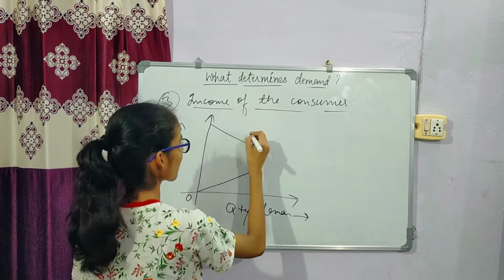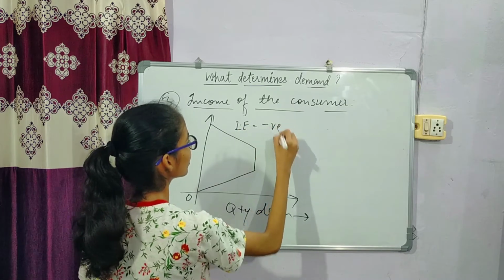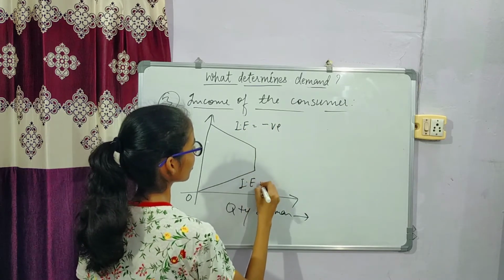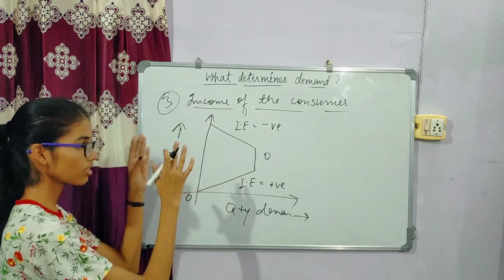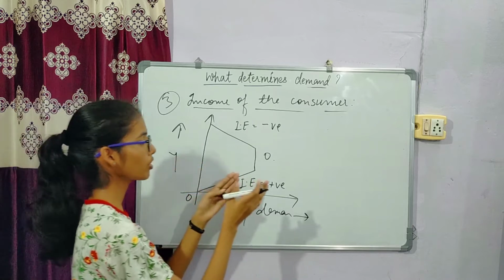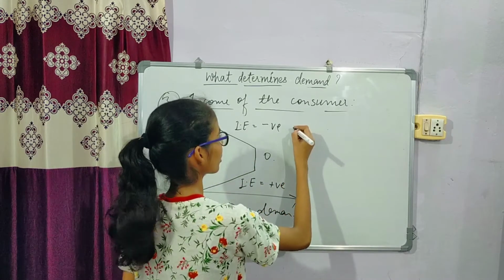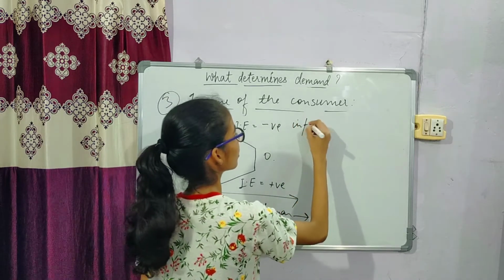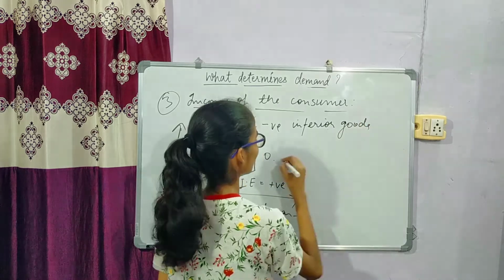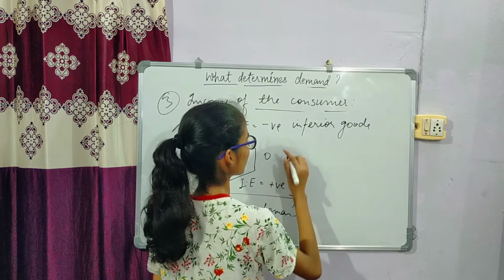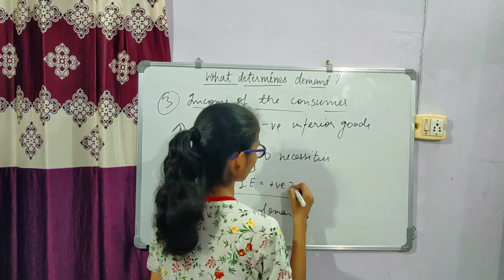This is the income effect which is negative, this is the income effect which is positive, and here it is 0. This is the diagram of income of the consumer, and all the effects are represented here. The income effect is negative in inferior goods. These are necessities. This is normal good.